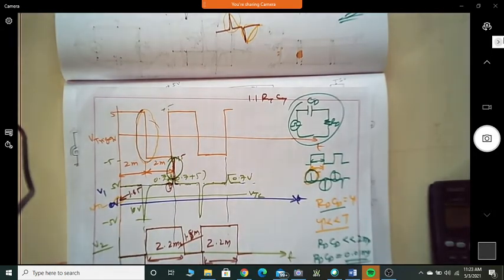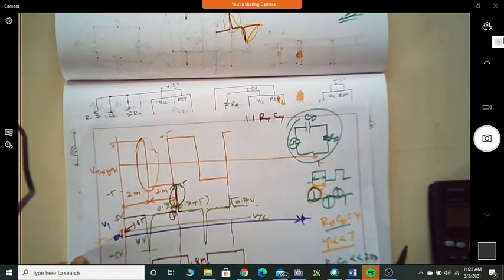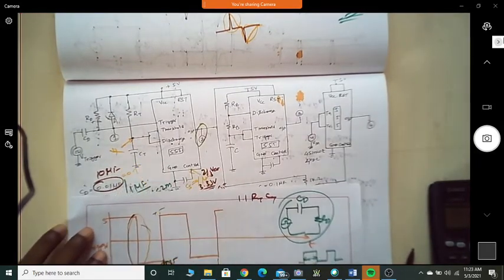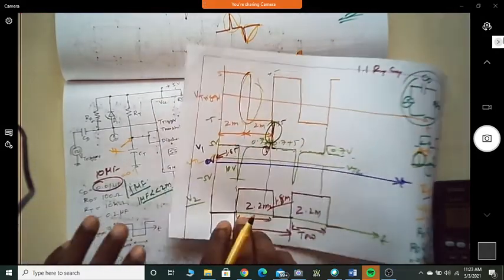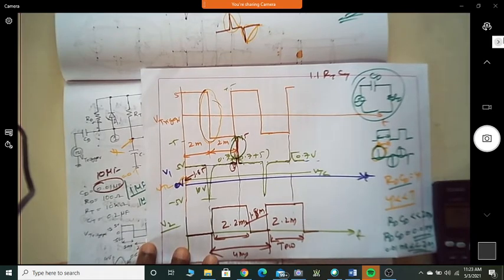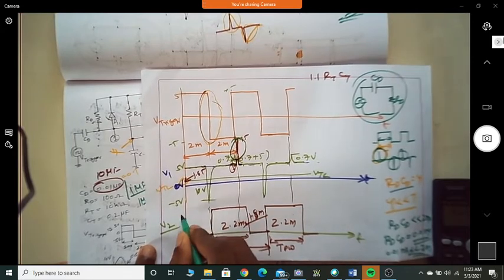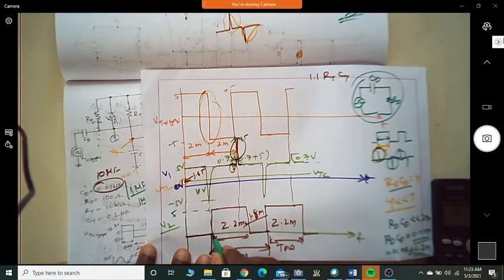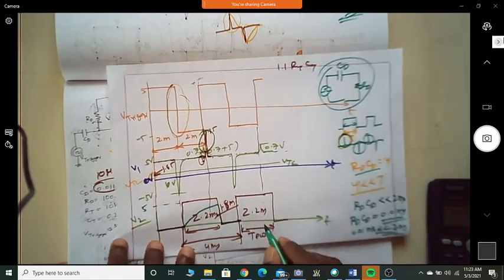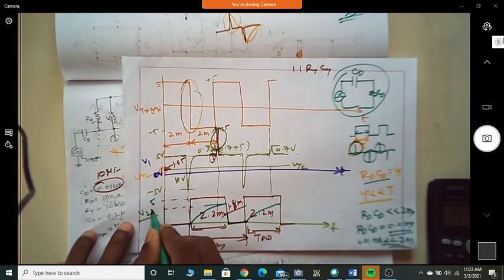Now, the deciding factor here is the pulse width. If you are asked to find the waveform at this point Vx, what would the waveform at Vx have been at the capacitor charging deciding point? Would the capacitor voltage have gone like this from 0? If I write it as 5 volt, did it go up to 3.3 volt, come down, and then again go up to 3.3 volt? Was this 3.33 volt?